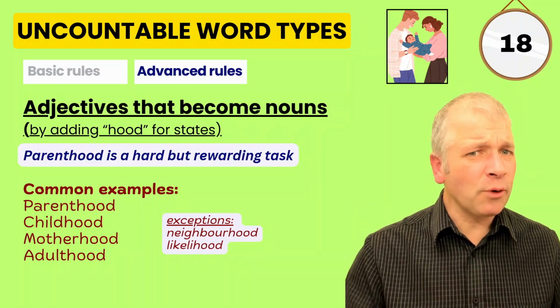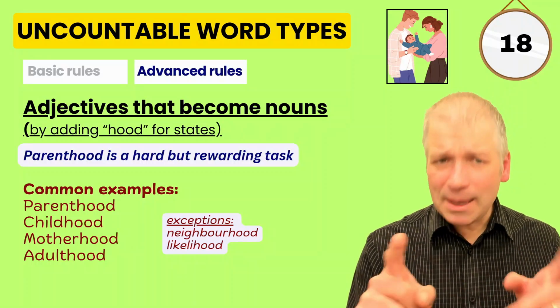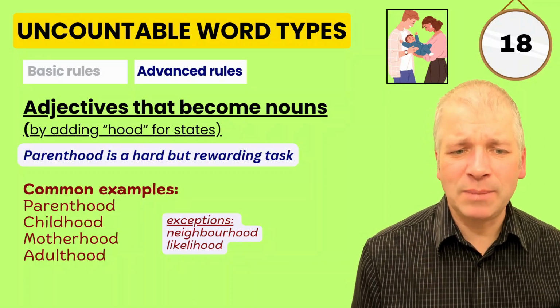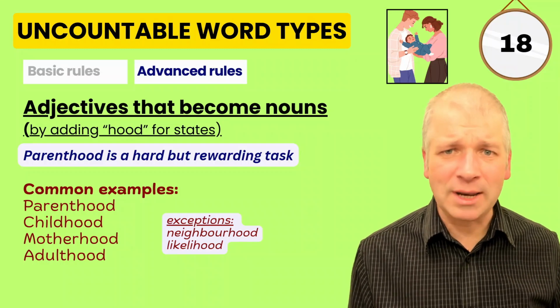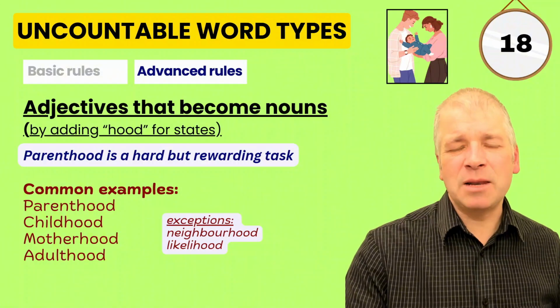But if -hood is used for another purpose, such as neighbourhood or likelihood, then it might be counted. Both of those words can be counted. You can have two neighbourhoods, three neighbourhoods, two likelihoods, three likelihoods. These words can be counted.